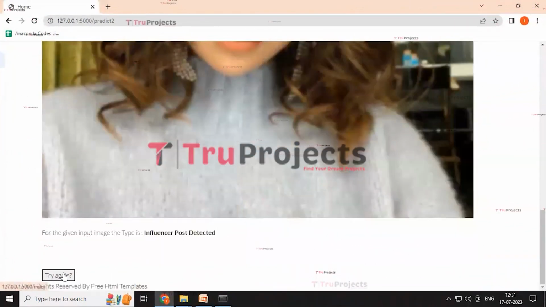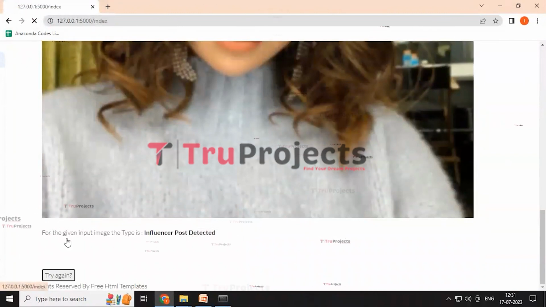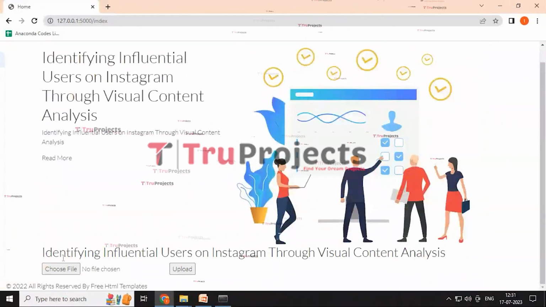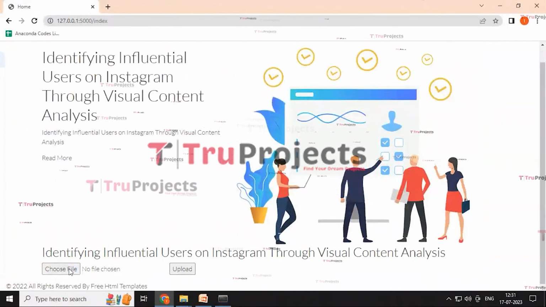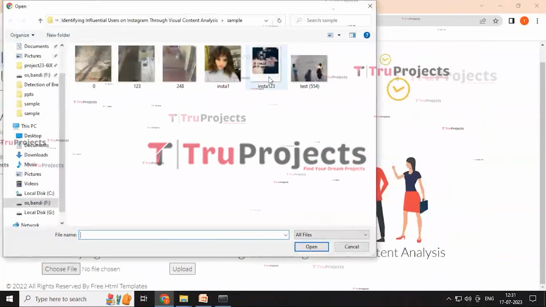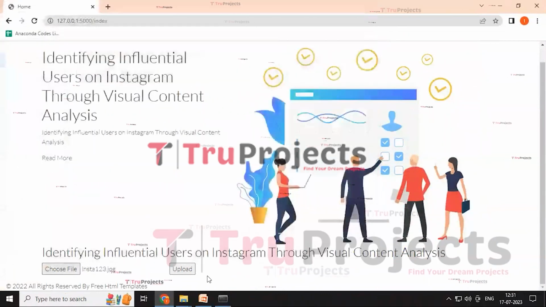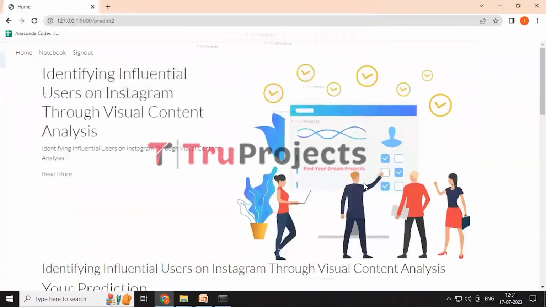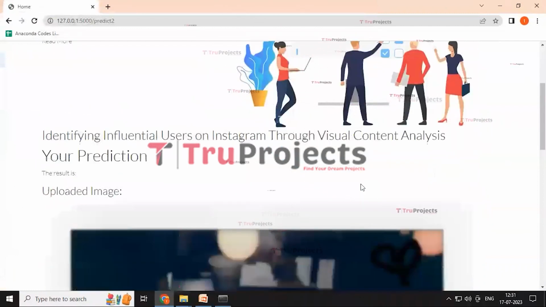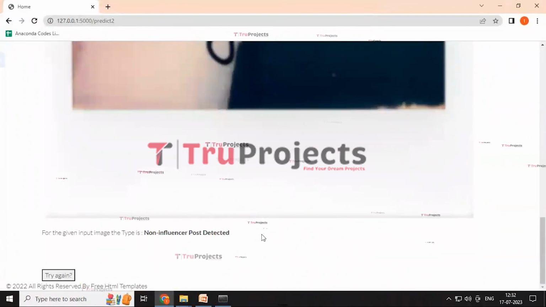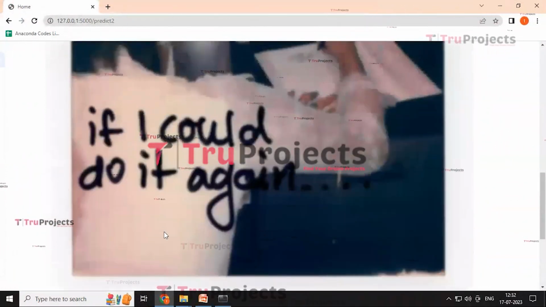And we click on the try again button. By this we get this redirected page, and we can choose another file within it. I'm selecting this one and clicking on open, and then clicking on the upload button. The page is redirected, and for the input image we get the result that a non-influencer post is detected. In this way we can detect the influencer post and the non-influencer post.